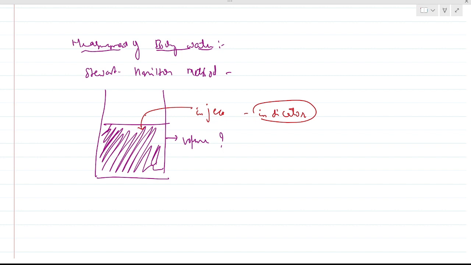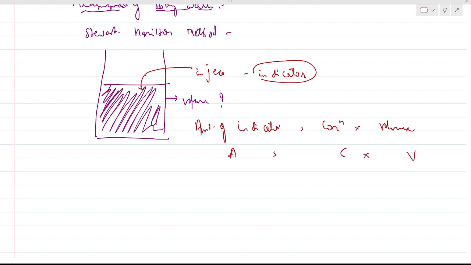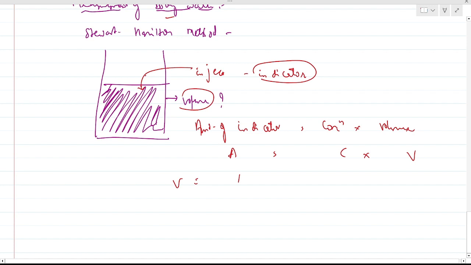So we have a basic formula: amount of indicator is equal to concentration into volume. Okay, A is equal to C into V. Very simple. We need to calculate this volume. We are measuring body water volume. So V is A by C.